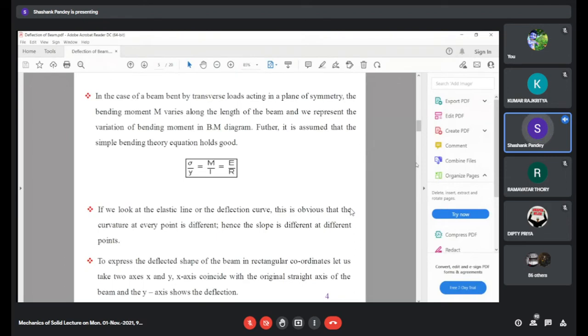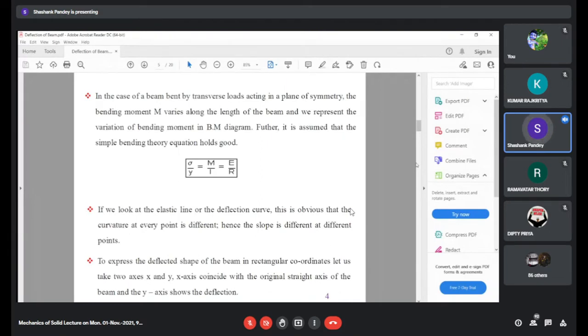In the case of a beam bent by a transverse load acting in the plane of symmetry, the bending moment M varies along the length of the beam. We have drawn bending moment diagrams for various types of beam, such as a simply supported beam subjected to a point load or to a uniformly distributed load.